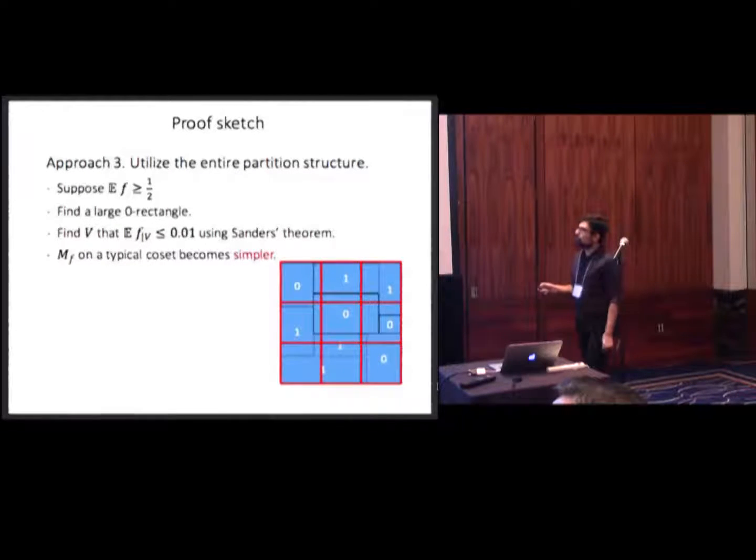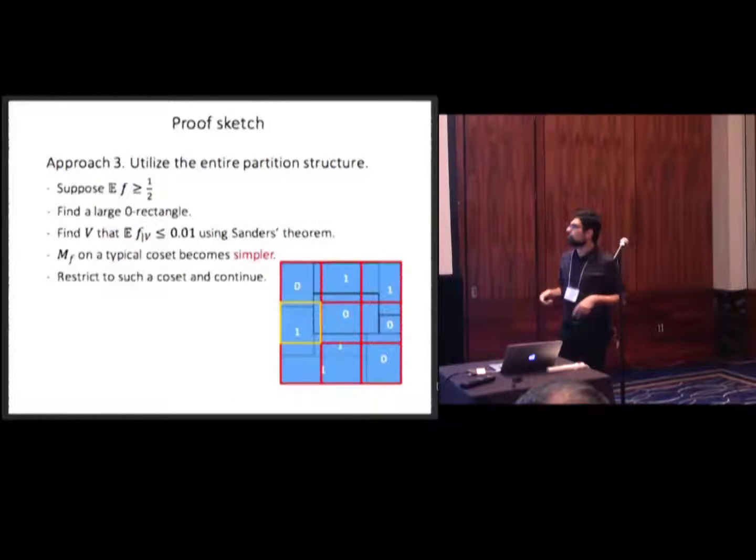Now let's see what we can do. We can look at the partition of this whole matrix into all the cosets of the subspace. And somehow we want to prove that on a typical coset, one of the partitions restricted to that coset will be much simpler. So we can just focus on that one and recurse.